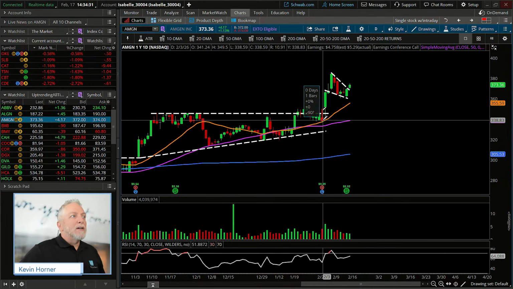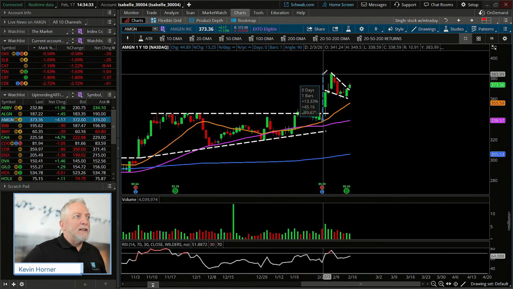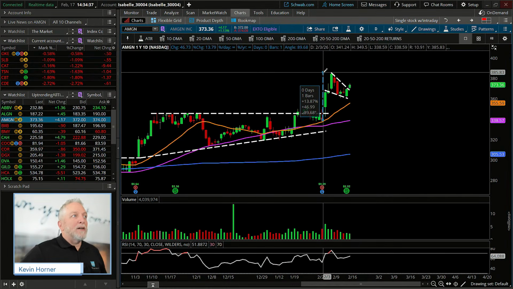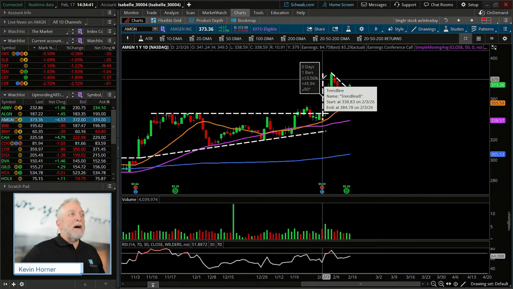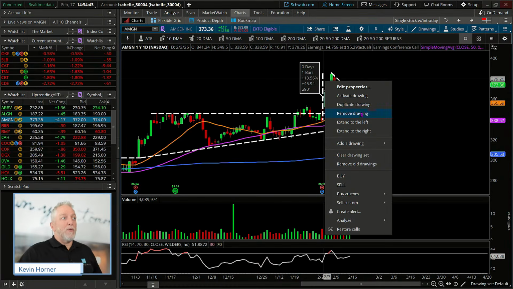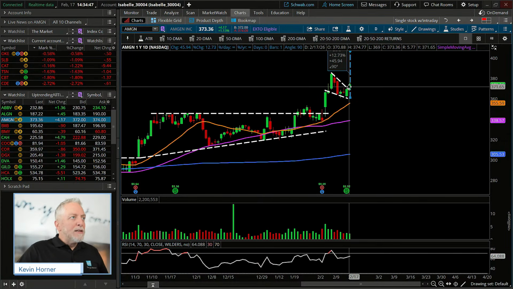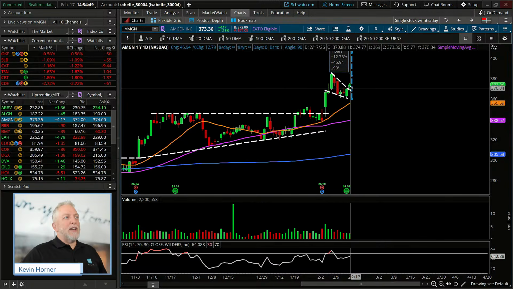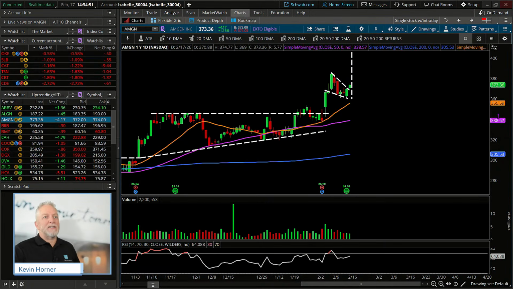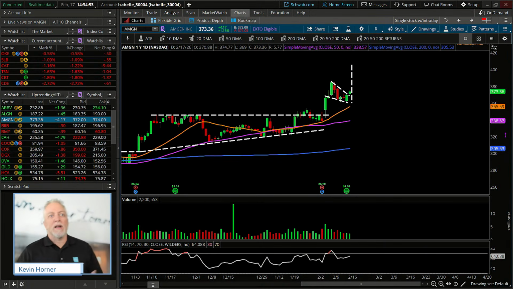And I'm going to draw that line up to designate the height of the flag. That flag went right about to here or so. So it's about 45 points, or $45. And then we activate it. And now this is one of those situations, again, when we start talking technical analysis and measured move drawing, etc.